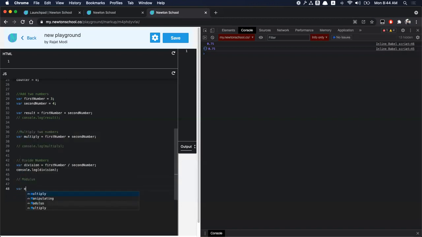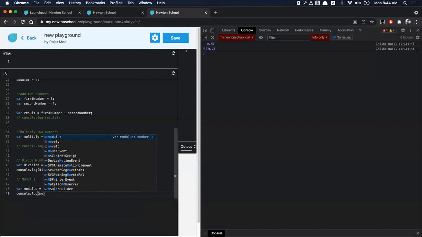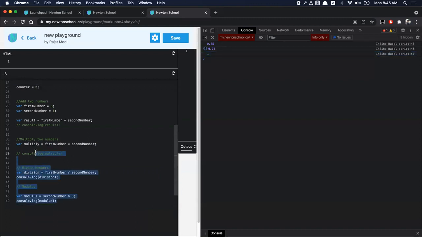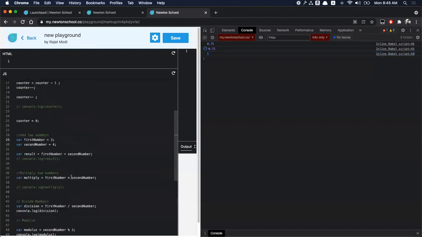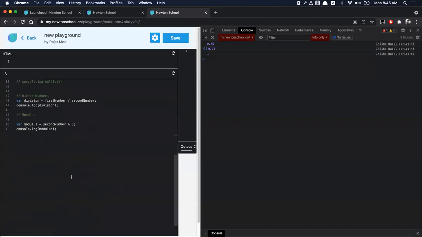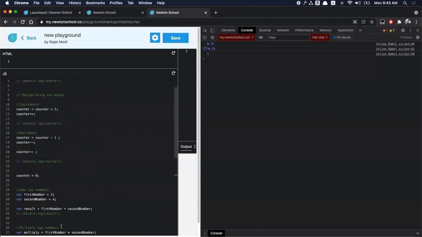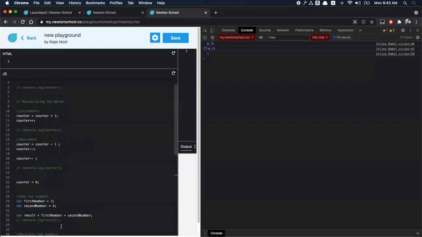And let's see about modulus. Modulus is nothing but it finds the remainder upon division. For example, if I take modulus of second number by first number, I get a remainder 1. So 4 is equal to 3 into 1 plus 1. I get a remainder 1. And modulus should be storing 1. So these were some basic operations that we can do with our program. And that's it. Go on to this playground and practice it out.